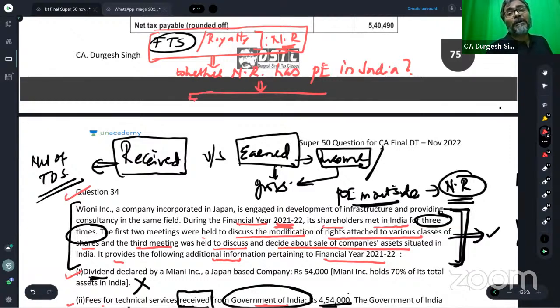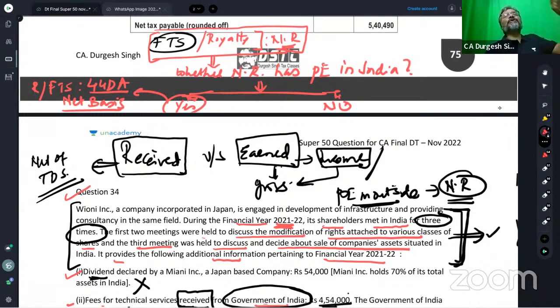So if the NR has got a PE in India, if the answer is yes, then in that particular case, the royalty or FTS is going to be assessed on net basis under 44DA. Section 44DA is what is going to be applicable. So on net basis this royalty and FTS has to be considered, which implies that you get deduction of the expenditure wholly and exclusively in respect of the PE. That expenditure or the allowance of that particular PE is allowed as deduction.